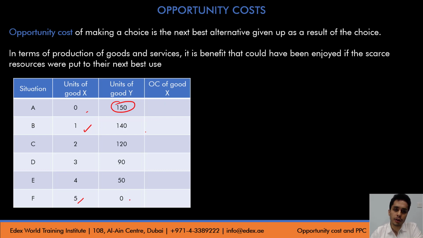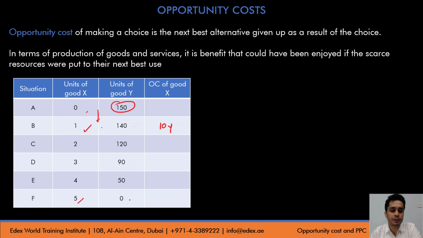So given this schedule, I want to know what is the opportunity cost of the different choices I make. For example, what is the opportunity cost of moving from situation A to situation B? When I move from situation A to situation B, I increased the production of good X by 1 unit. So what is the opportunity cost of that 1 unit of good X? It's the units of good Y that were lost, which is 150 minus 140. So 10 units of good Y is the opportunity cost of 1 unit of good X.